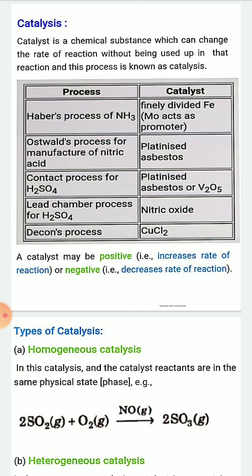Similarly, in the Ostwald process for manufacture of nitric acid, platinized asbestos is used as catalyst.